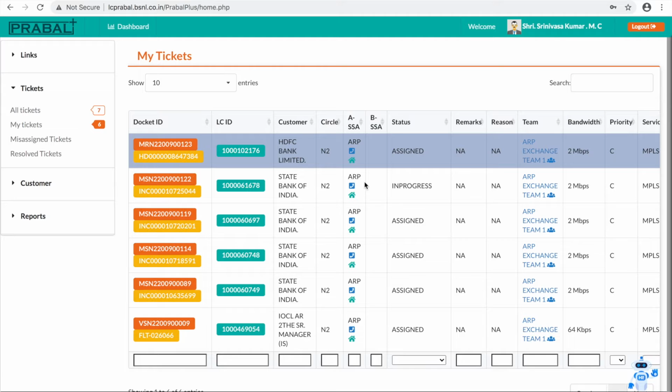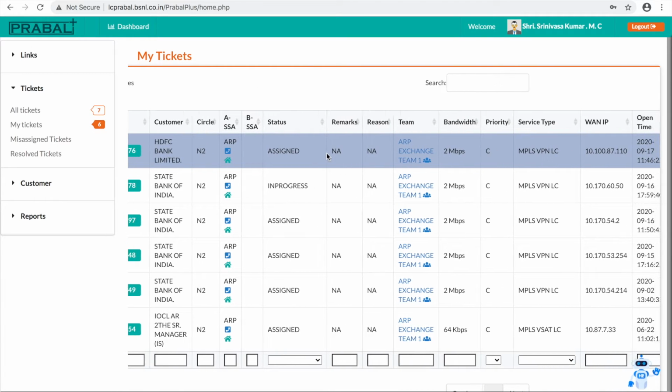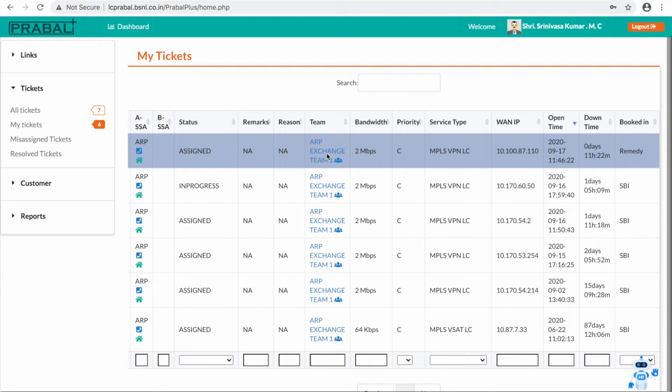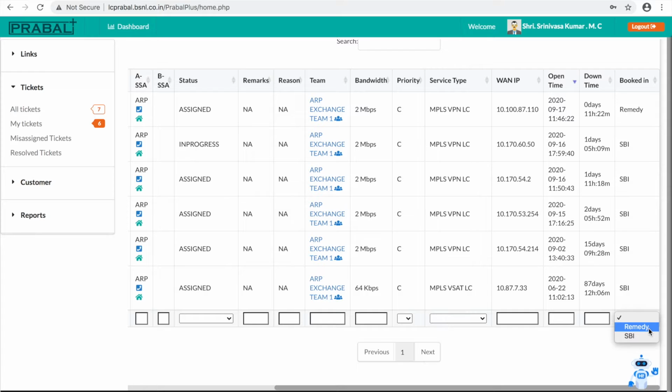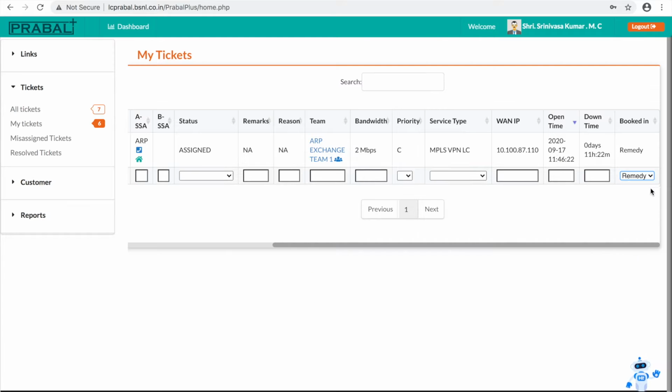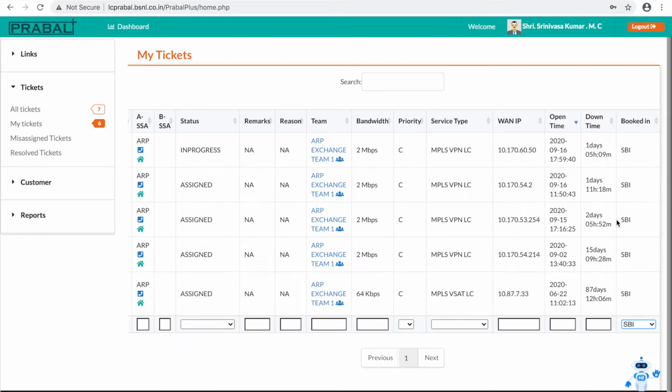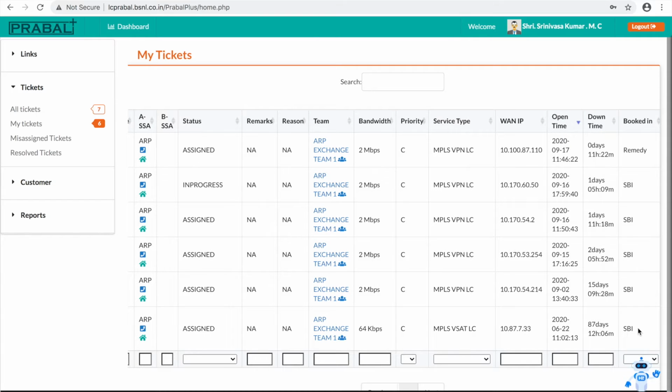If you look here, you can see the link ID, the customer name, which circle the link belongs to, the status, the bandwidth and the priority of the link, the WAN IP, the open time, and where it is booked. If you want to filter, you can filter remedy tickets only. If you want to see only SBI faults, you can see the SBI faults. Okay, so now I want to view everything.